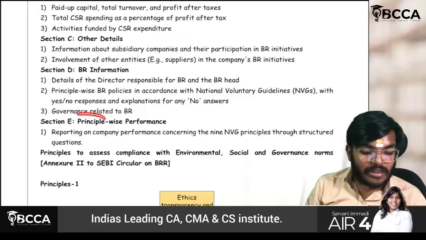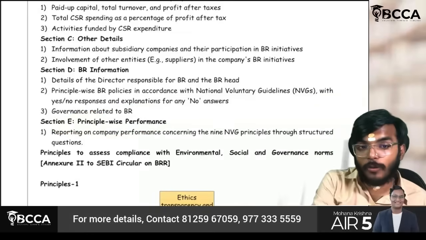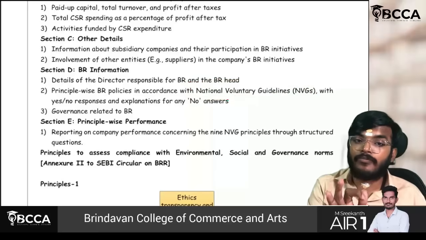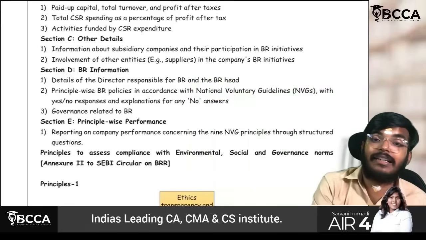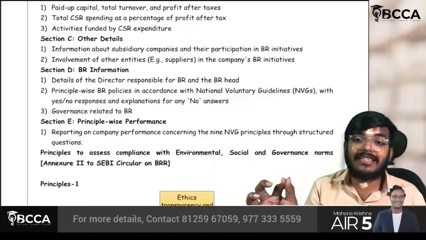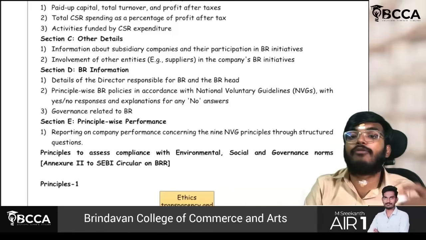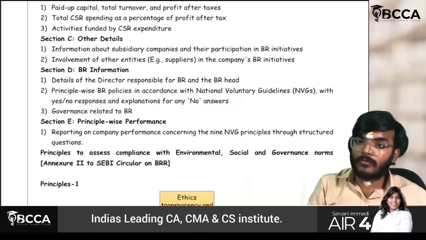Section E focuses on principle-wise performance. In these National Voluntary Guidelines, there are 9 principles. For all those 9 guidelines, the company should respond either yes or no. If it is yes, then there is no problem. If it is no, the company has to specify the reasons also.